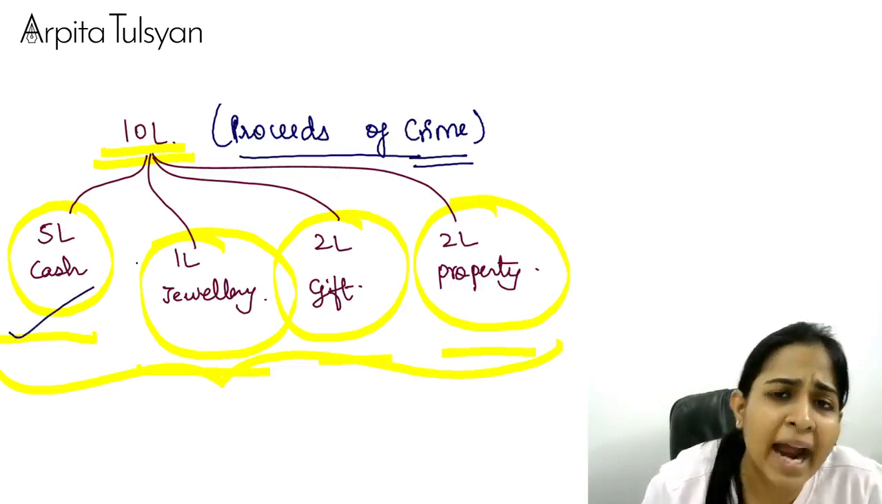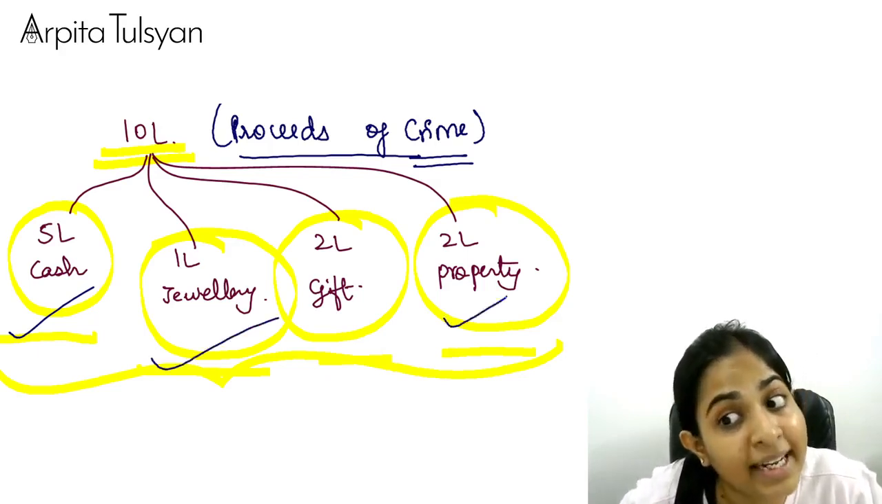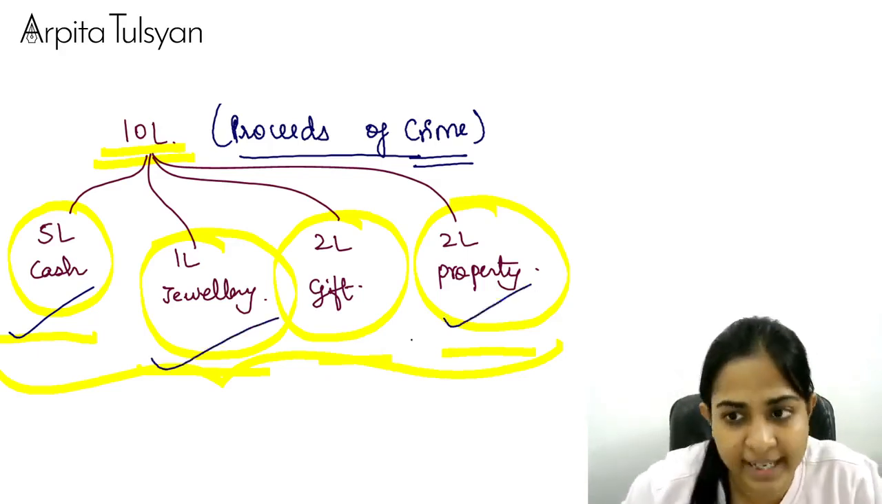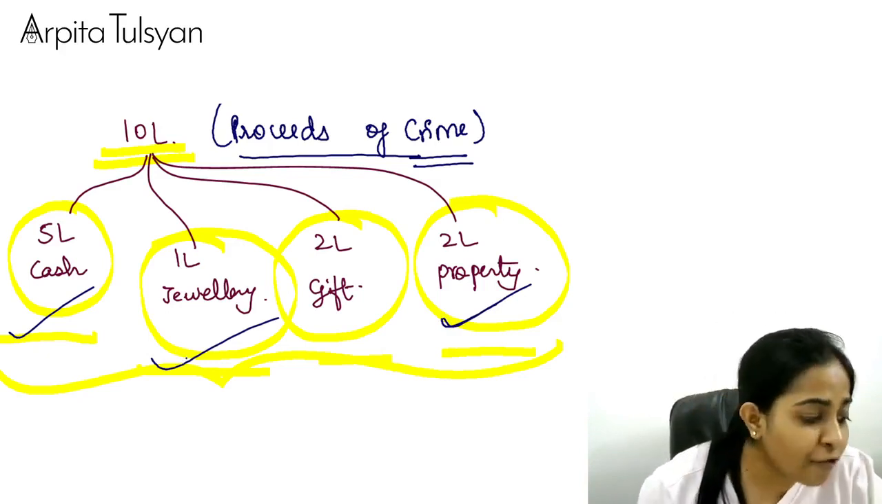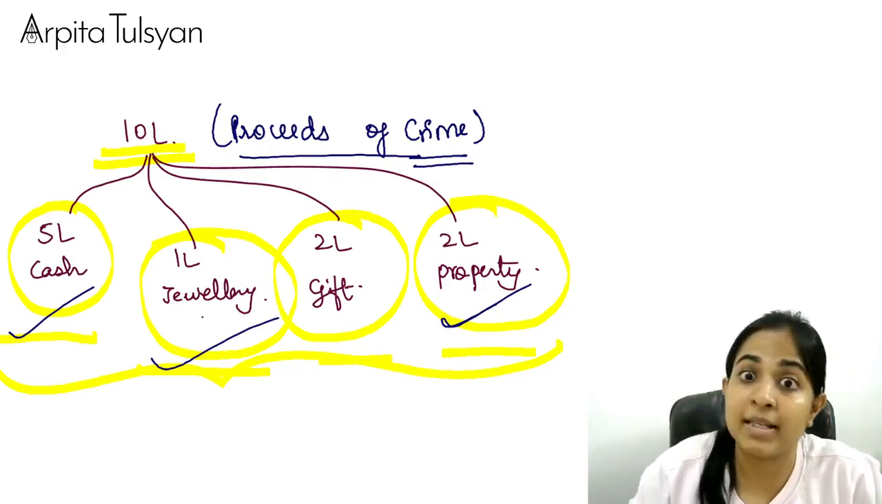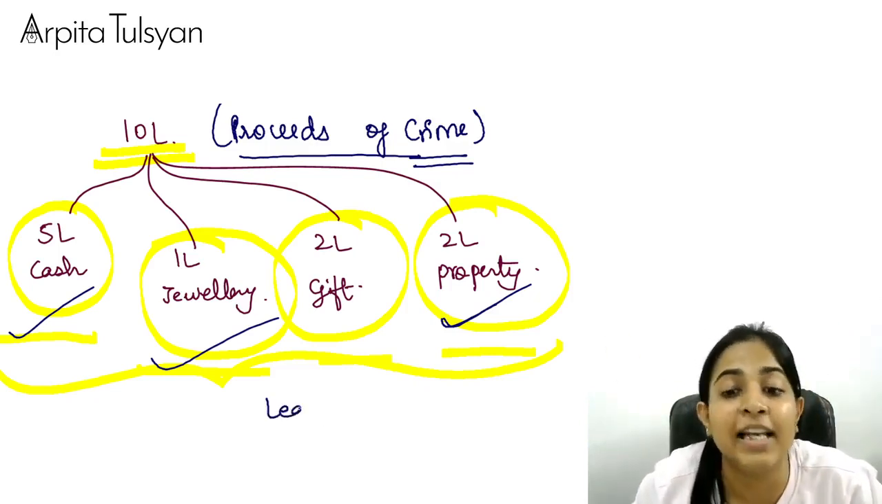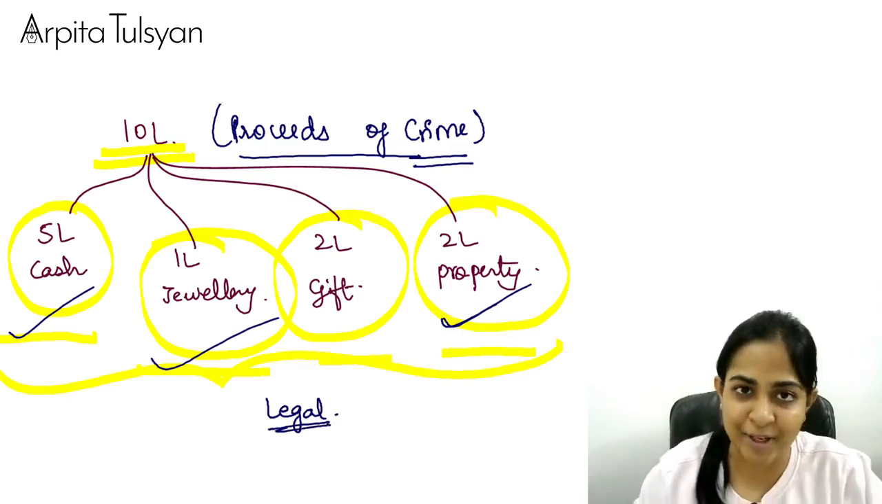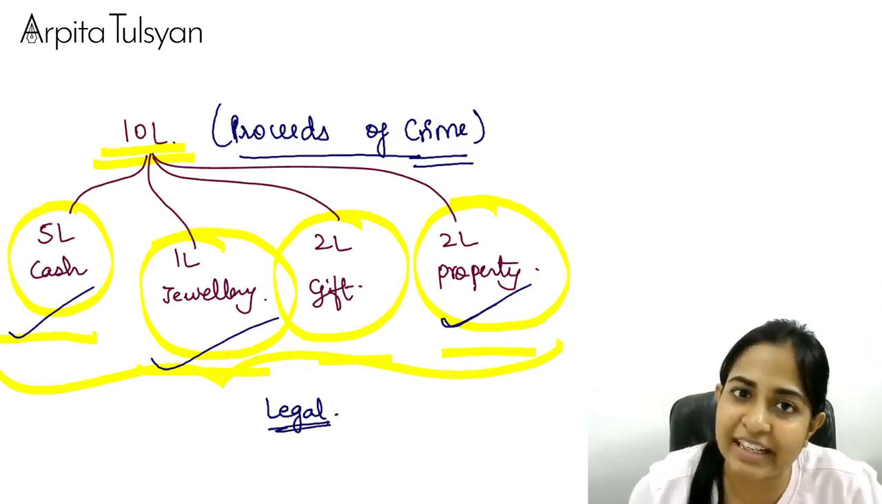And if I am trying to hide this amount, if I am trying to use it, or if I am trying to purchase any property out of it, property includes jewelry, etc., whatever, in that case I am guilty of the offense of money laundering. Plus, what am I trying to do is show as if this amount is a legal amount, whereas actually we know that this amount is not a legal amount at all. I hope I am very, very clear with this.